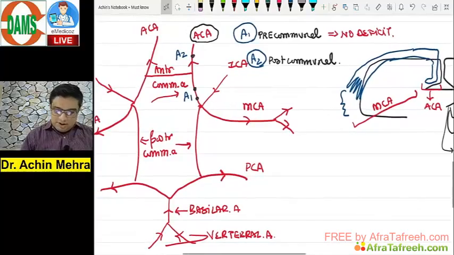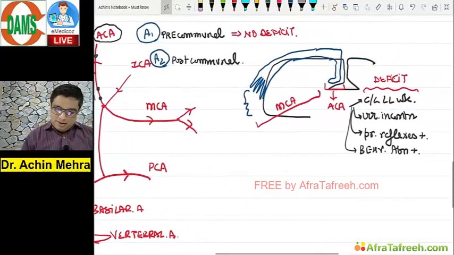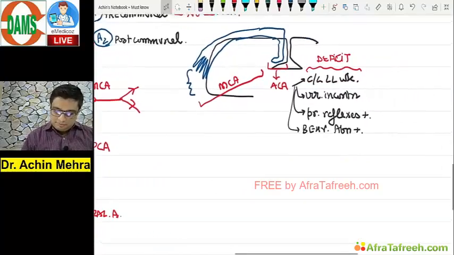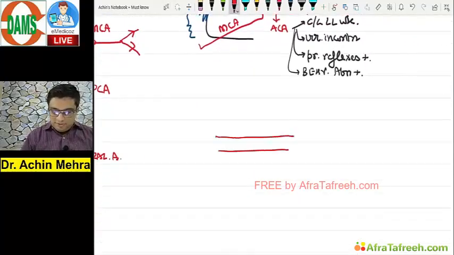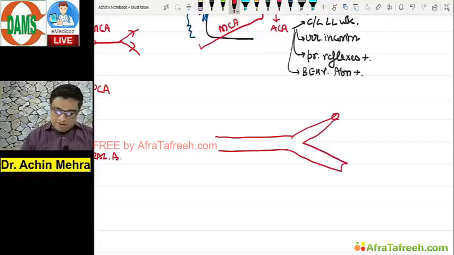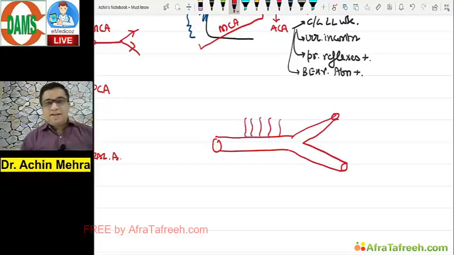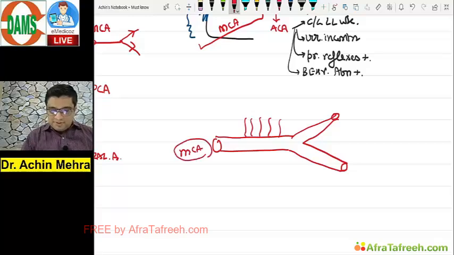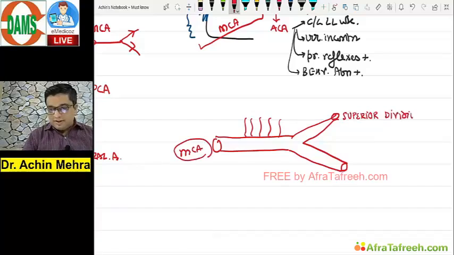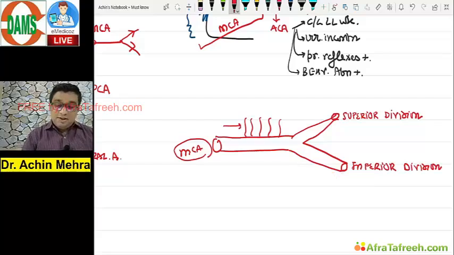Okay. Now let's move into the MCA, correct? I'll make the MCA in this part. The middle cerebral artery for me has divided into two divisions, the superior and the inferior division, correct? These are the branches of the middle cerebral artery. MCA has divided itself into a superior division and an inferior division, right? Correct. Now there is one branch which has come somewhere over here. I can just abbreviate and write for you: lenticulostriate branches of the MCA.